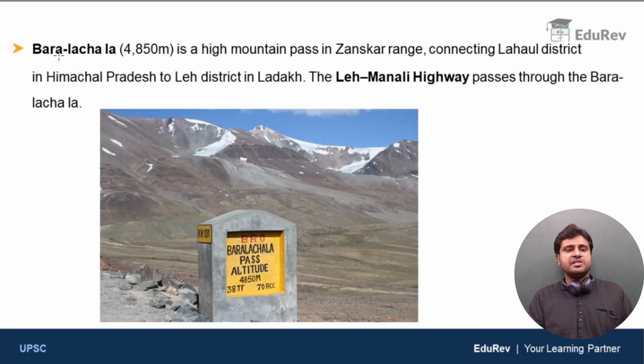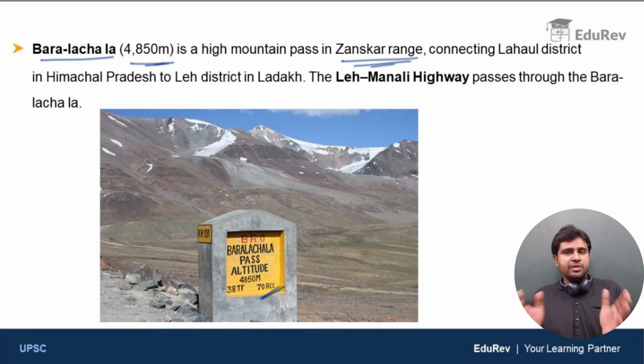Now, let us discuss Baralacha Pass or Baralacha La. It is situated at an elevation of 4,850 meters above sea level. It is a high mountain pass in Zaskar range. Please remember this: Rohtang Pass, Pir Panjal range; Baralacha Pass, Zaskar range. That is how you are getting match the following questions in the exam.